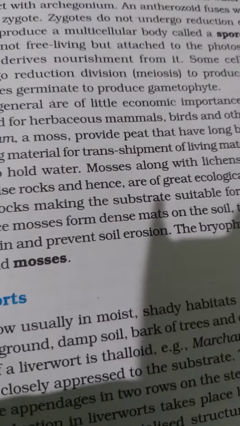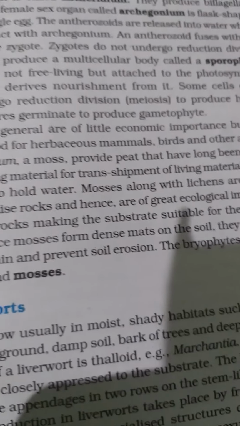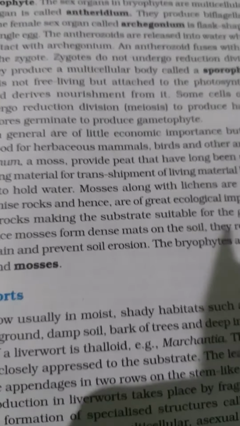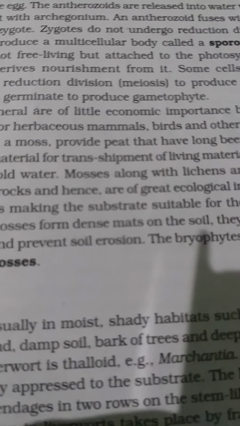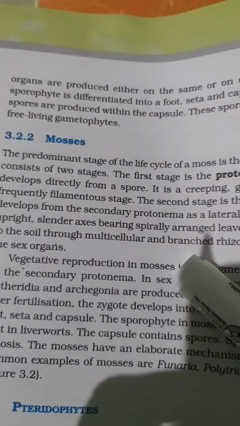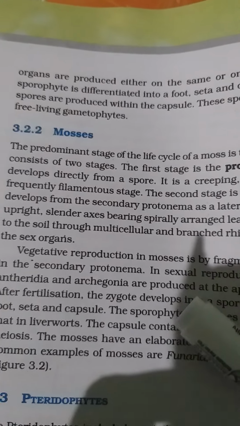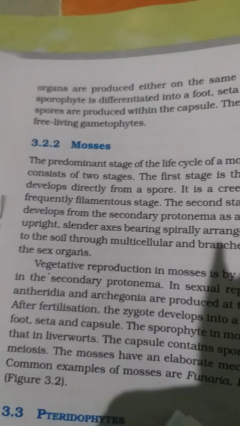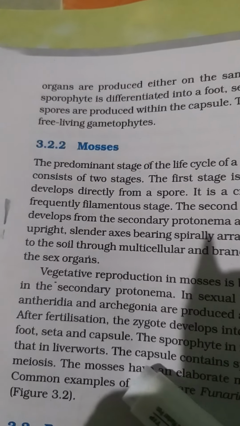Okay, they are green in color. Now when the gemmae matured, they are located in the thalli. You can see already in the picture, and attached to the parent body and germinate into a new individual. Sexual reproduction, the male and the female, is very common. Now you see here another one, the mosses. Okay, example is Funaria. They have leaf-like structures. Vegetative reproduction in mosses is by fragmentation and budding, and then fertilization.